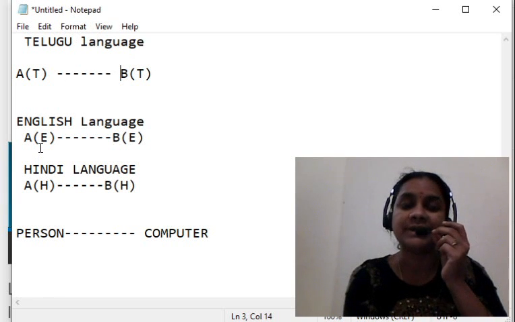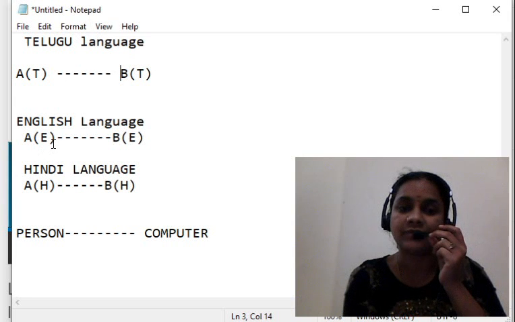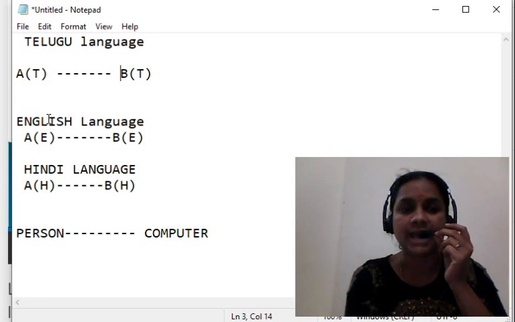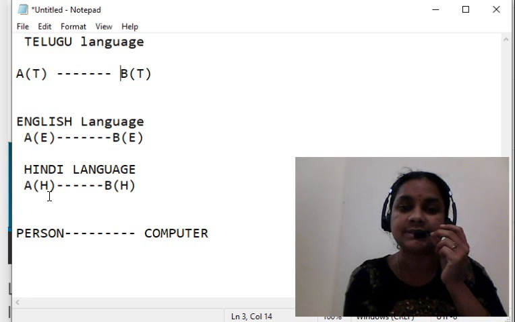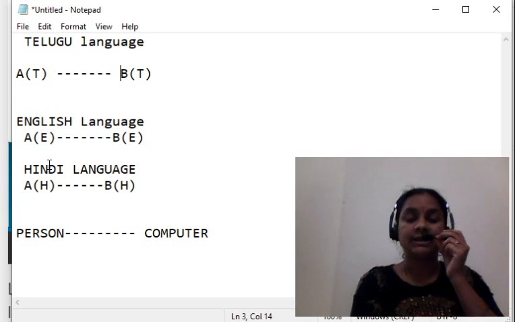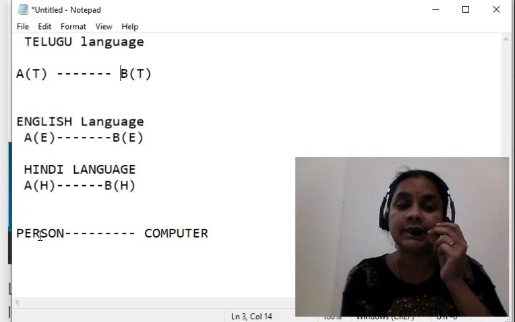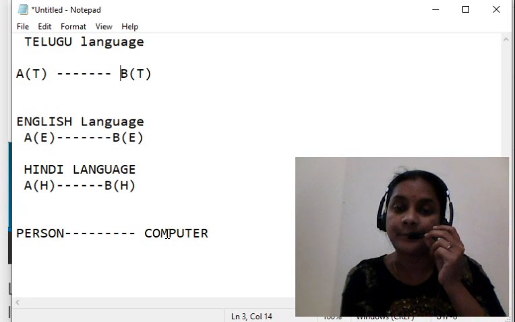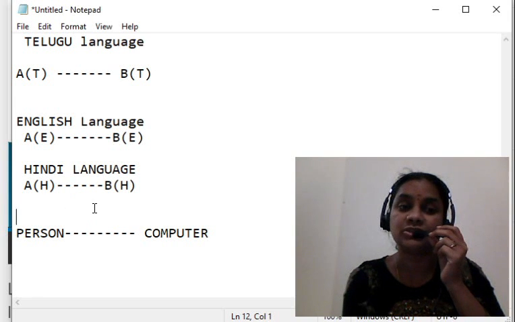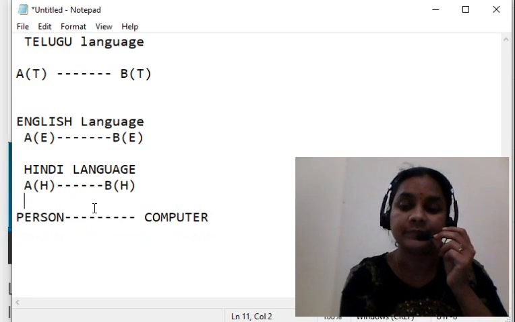When both persons are interacting in English, it is known as the English language. When both persons are interacting in Hindi, it is known as the Hindi language. And coming to the very important point here: a person and a computer, these two are interacting with a language.